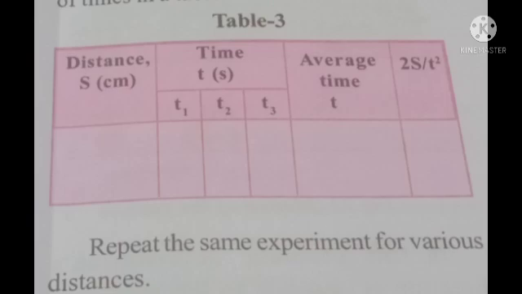Yes, if the graph is a straight line from the origin, it indicates that the body is in non-uniform motion. If the distance time graph is parallel to the time axis, it indicates that the body is at rest.